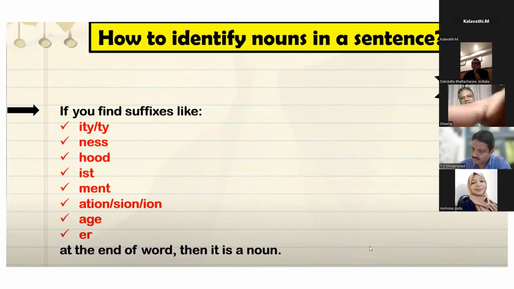Any idea what you mean by suffix? The one that is added after the word. The words that end after the word.